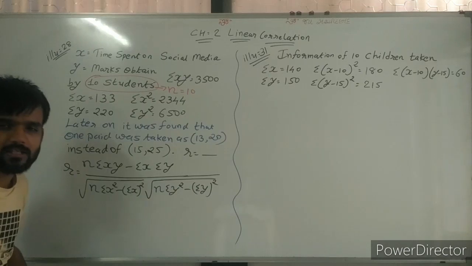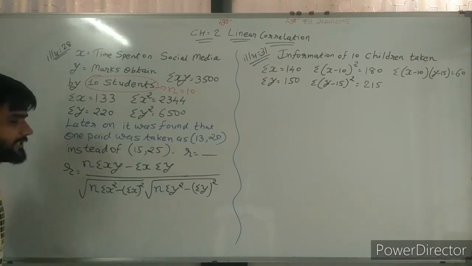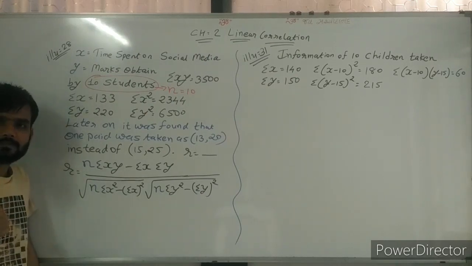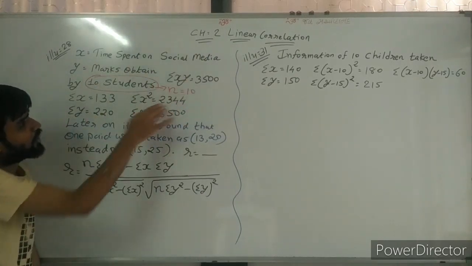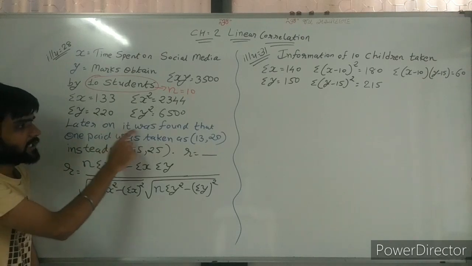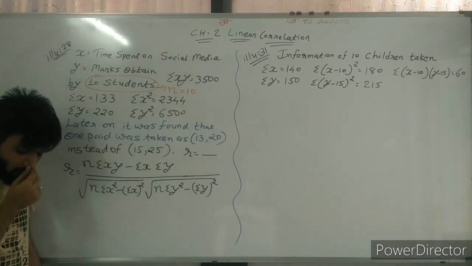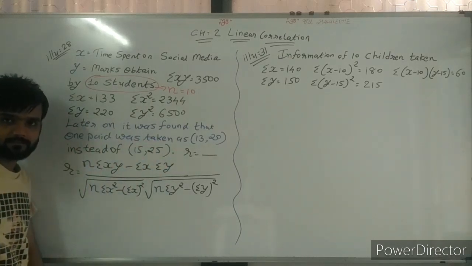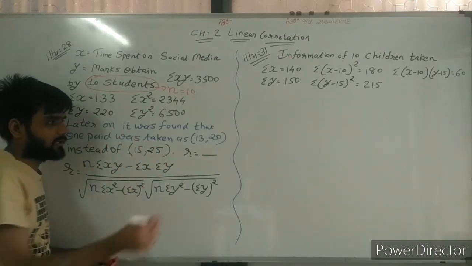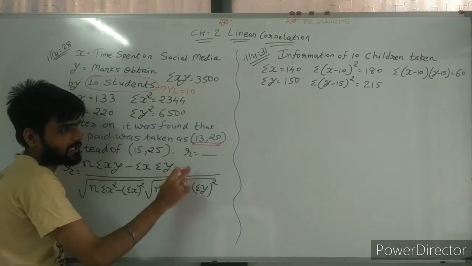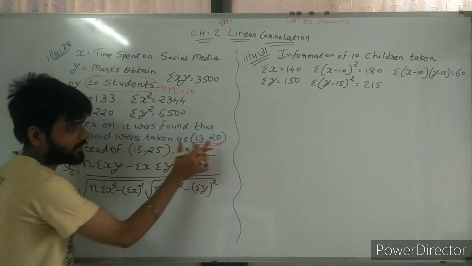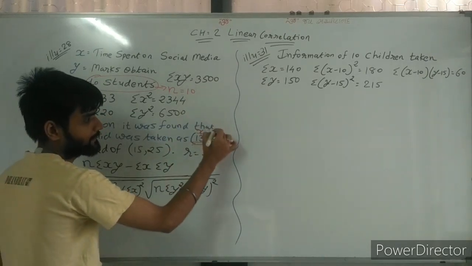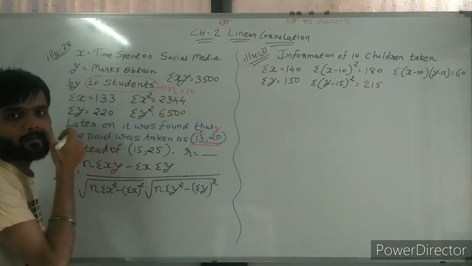So why, sir, have you taken this sum? Read ahead. Later, after calculation of all these things, it was found that one pair was taken as 13 and 20. In the bracket, 13 and 20 is given, it means the first value is x and the second value is y.